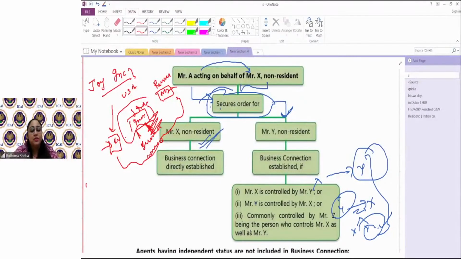Simple. So is the concept of business connection clear? Because this is the most typical concept to understand and the most important concept to understand.